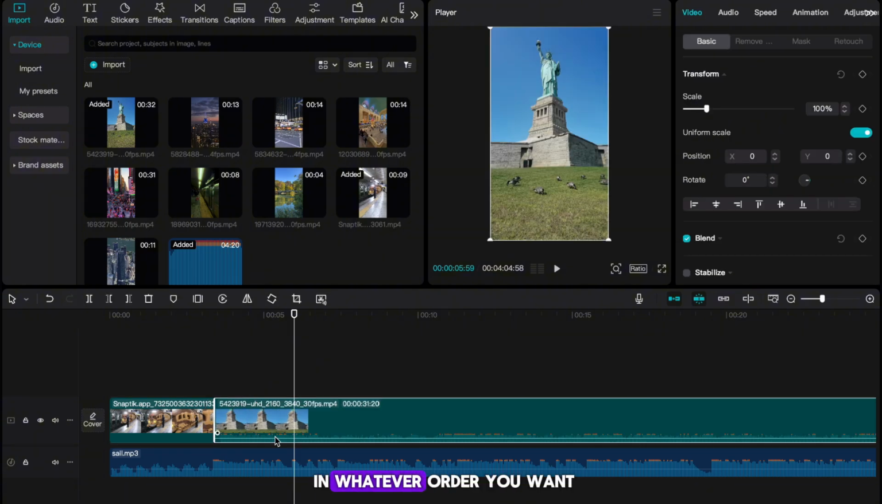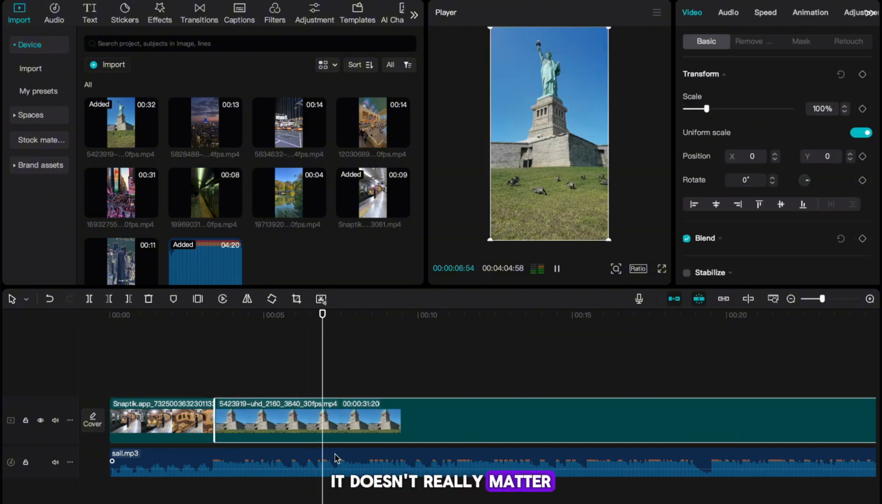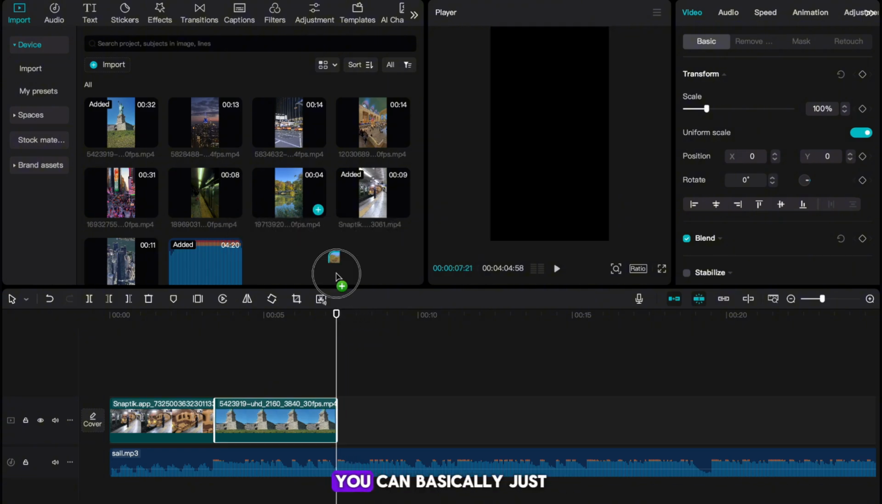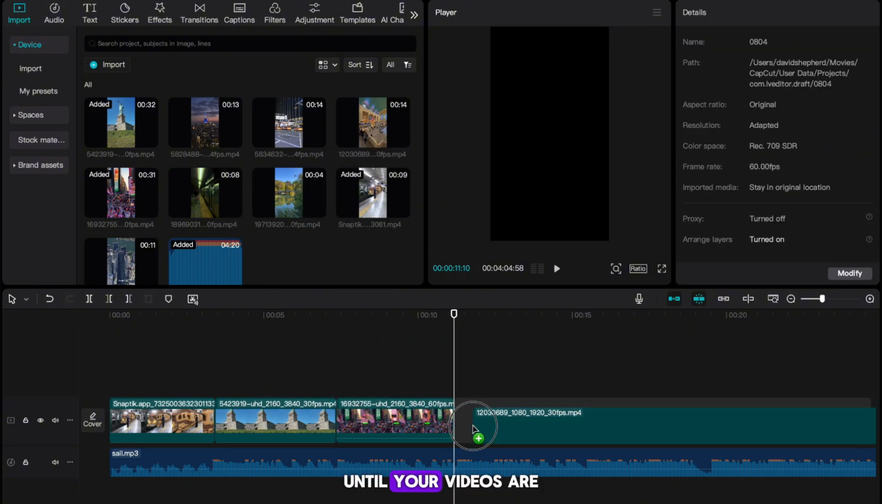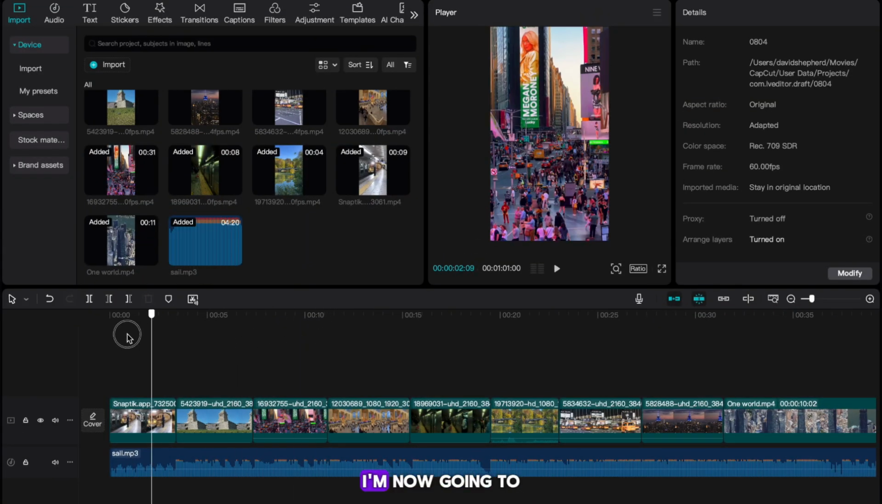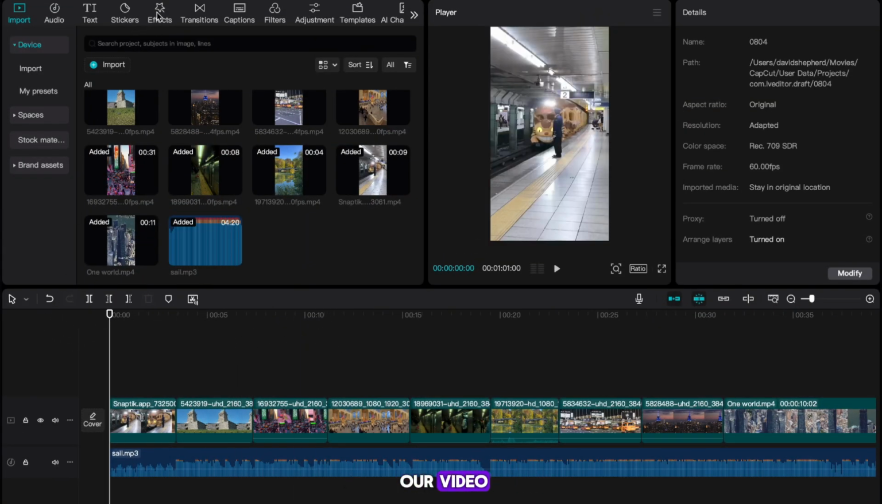With that in place, it's time to add in our videos of the different landmarks. You can do this in whatever order you want, it doesn't really matter. Now with each video, make sure that the duration of the video lasts until the next drop. Basically just repeat this process until your videos are all in the timeline.